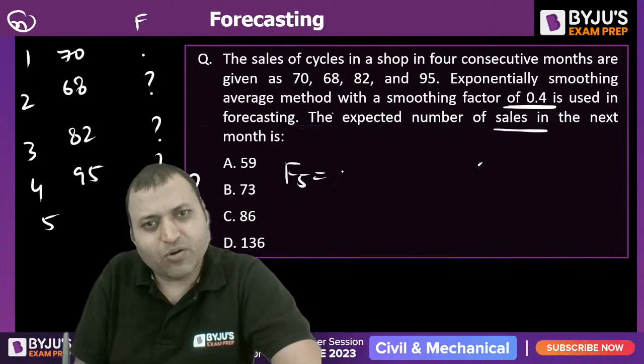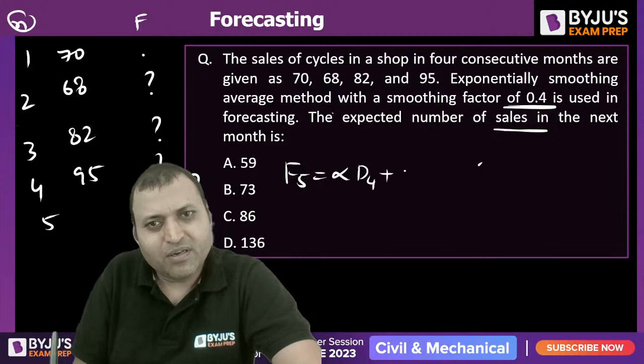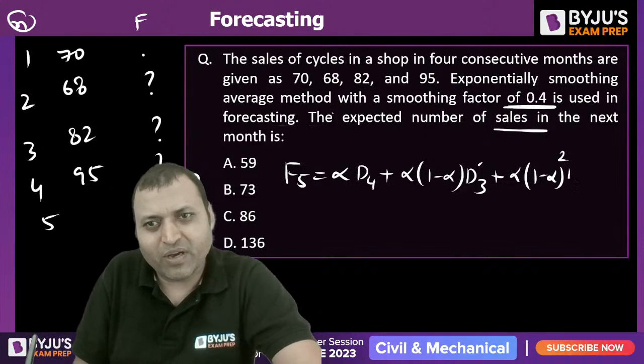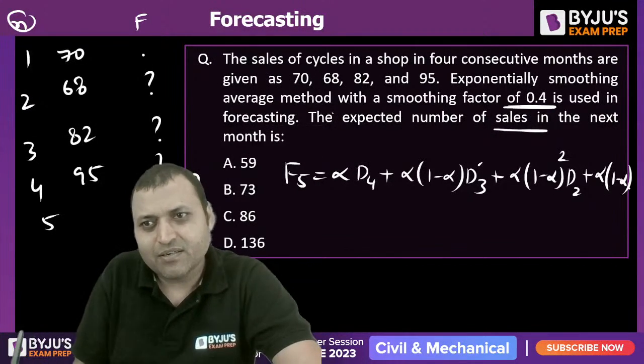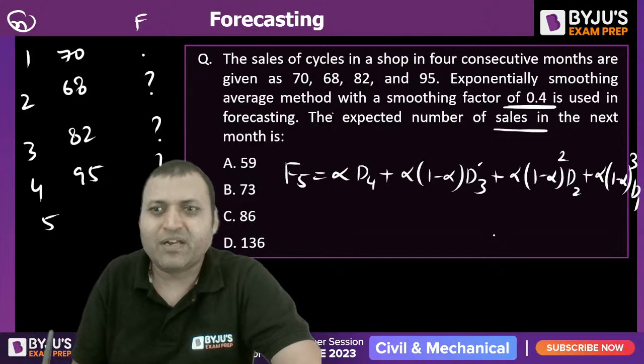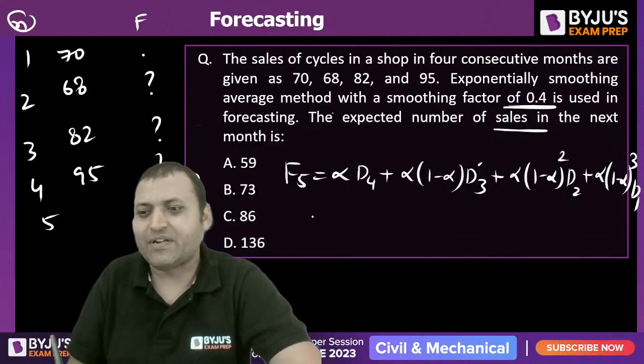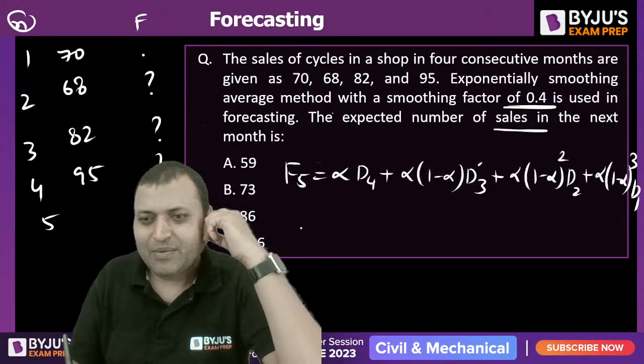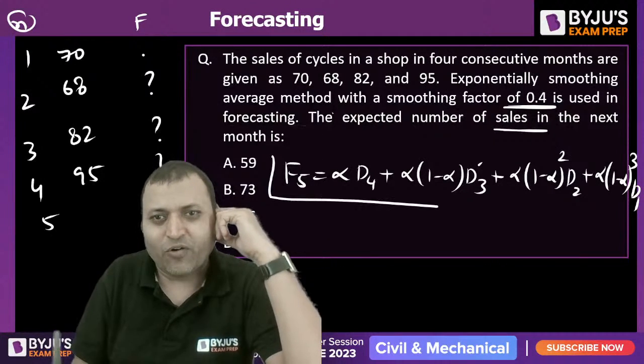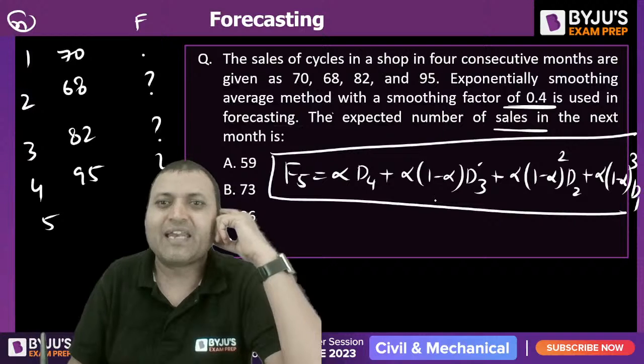F5 is equal to alpha into D4 plus alpha into (1 minus alpha) D3 plus alpha into (1 minus alpha) square D2 plus alpha into (1 minus alpha) cube D1, using this formula. No forecast given. This is another way of representing the forecast for any nth period.